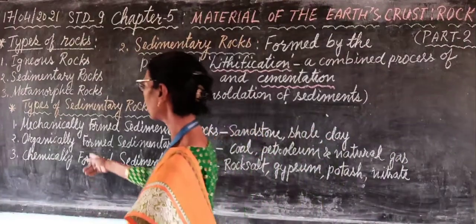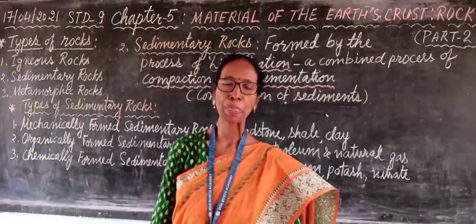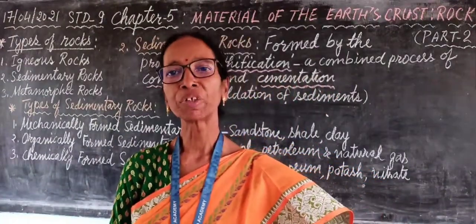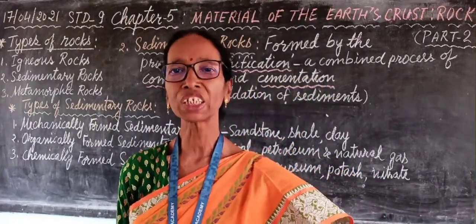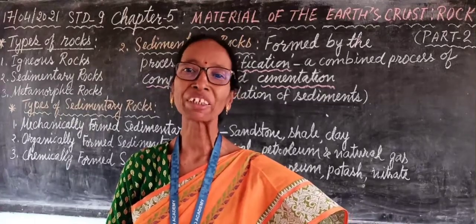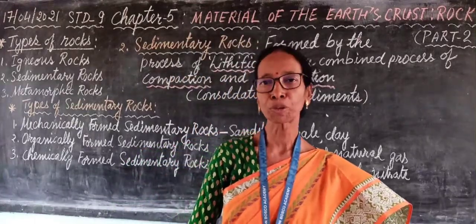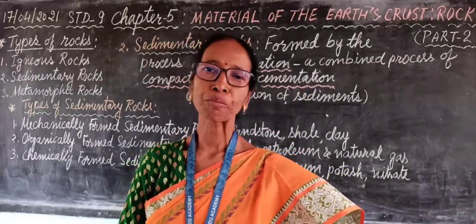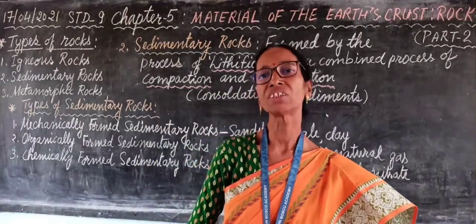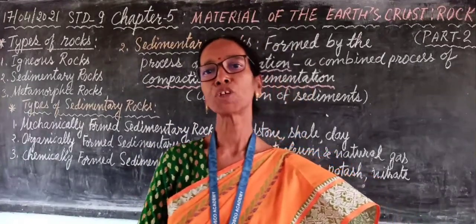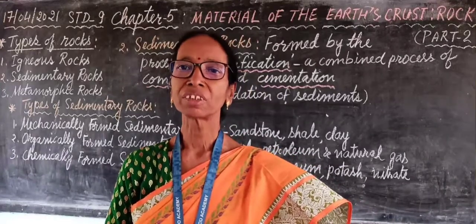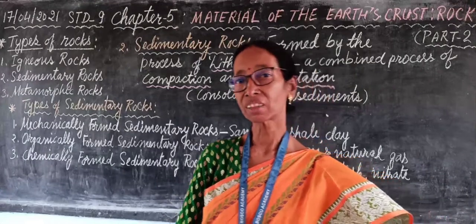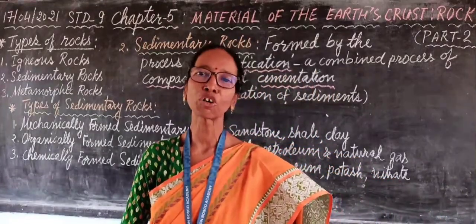Second is the organically formed sedimentary rocks. Organically formed sedimentary rocks are formed due to the accumulation or decomposition of the organic matter, mainly some of the tiny organisms or the plants and animals. So, in the seas, some aquatic animals, small creatures, their dead skeletons are being deposited and they form sedimentary rocks.